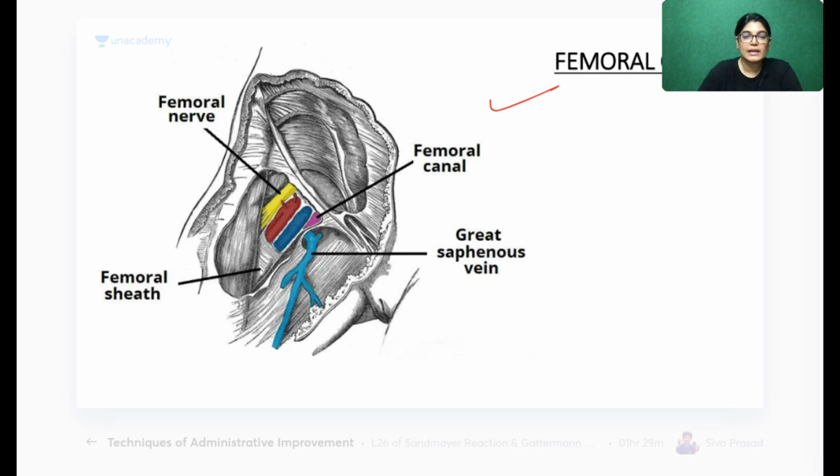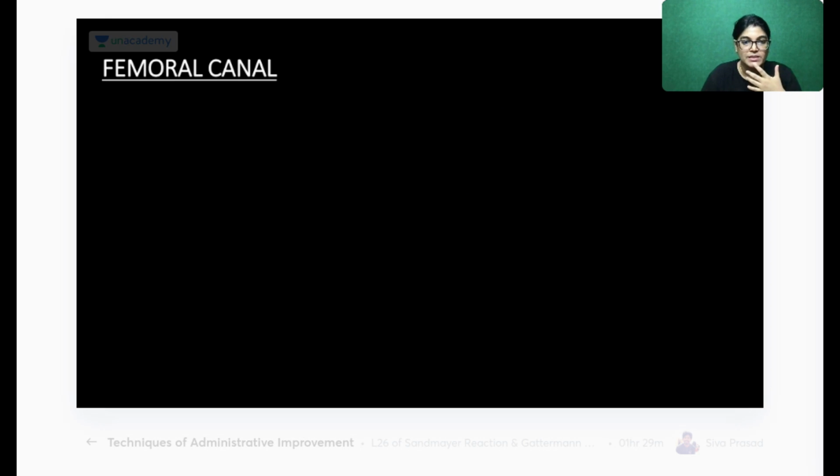Now the femoral canal can also come as a short note. The medial compartment of the femoral sheath is called the femoral canal, and approximately the dimension is 1.5 centimeters in length and 1.5 centimeters in breadth.